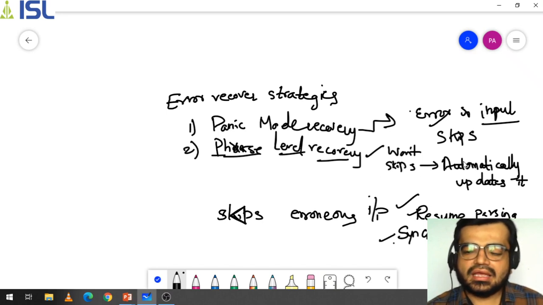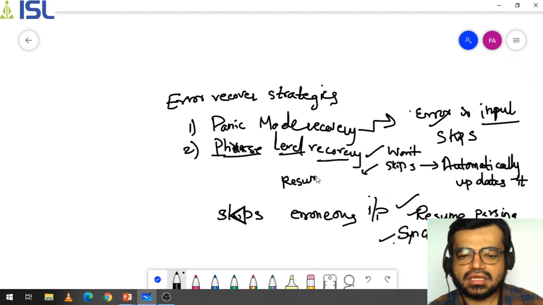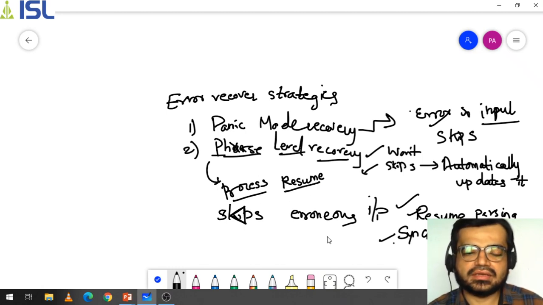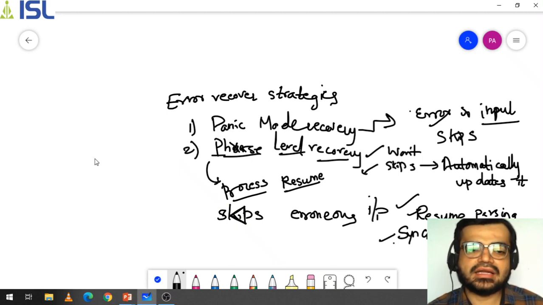After updating that, the resuming process continues in phrase level recovery. For example, if a balancing parenthesis is missing, and it expects that this parenthesis will recover the error, it will take that symbol and insert it.